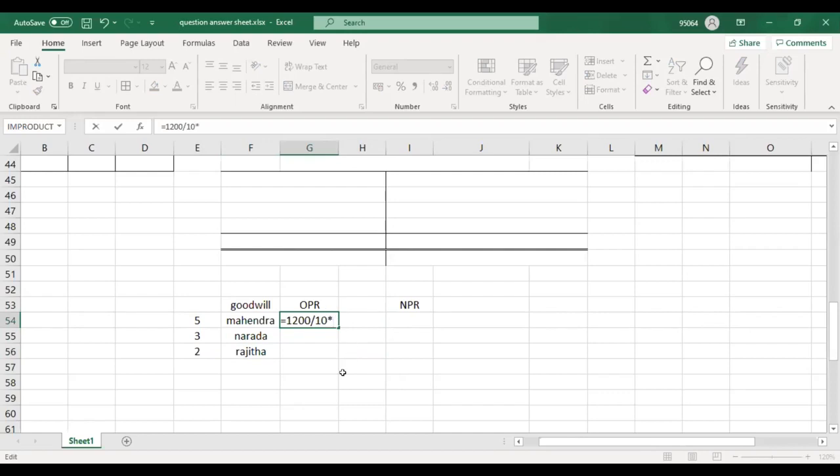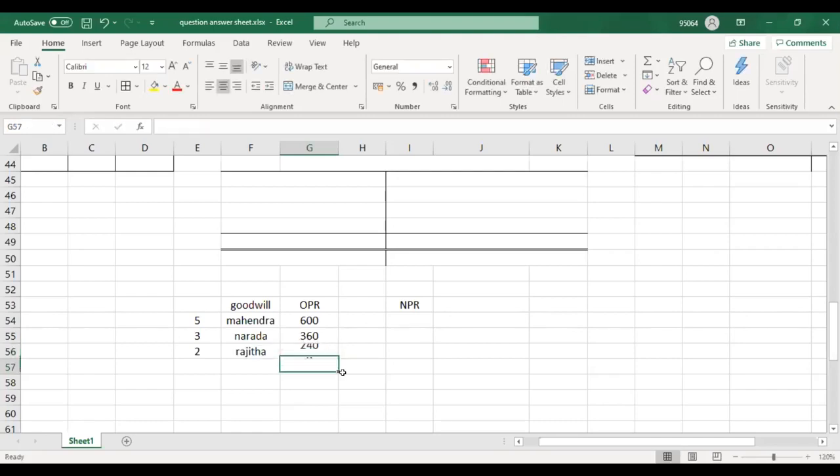And the amount attributable to Mahendra is 5. So 1200 divided by 10 times 5. You will get the answer 600. So same for Narada. 1200 divided by 10 times 3. Narada 360. Now let's calculate for Rajita. 1200 divided by 10 times 2. Okay, so with the old profit sharing ratio we have allocated the goodwill.